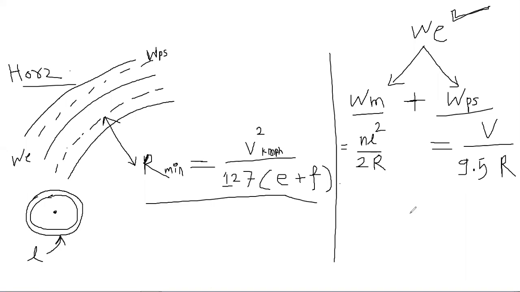Now after this extra widening, the other important thing is the transition curve. What is the transition curve? We have seen the horizontal curve, but when two or more horizontal curves are there, you need to combine these curves, right?